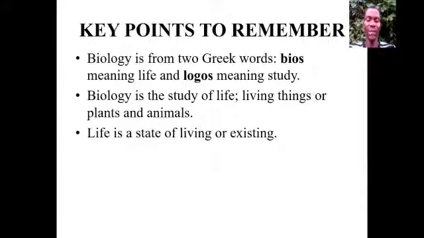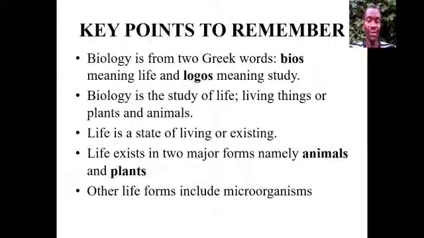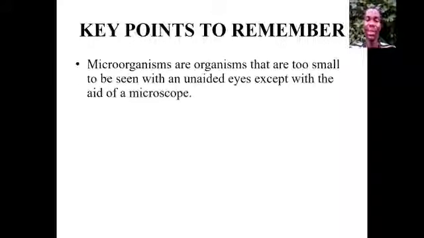And then we have the third one. Life is a state of living or existing. It is a state of living or existing. And the next one is life exists in two major forms, namely animals and plants. Other life forms include microorganisms. Microorganisms are organisms that are too small to be seen with an unaided eye, except with the aid of a microscope.